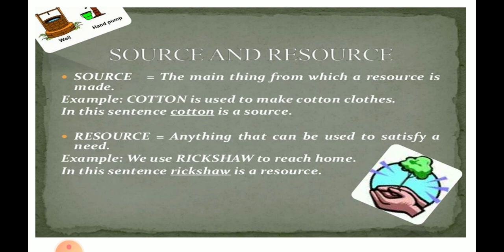For example, if you take a simple example, the sun is a source, sunlight is a resource. A well is a source and water is a resource. In the same way, what is given here as explanation: the main thing from which a resource is made is called a source. Cotton is used to make cotton clothes, therefore cotton is a source here. For example, a rickshaw is used to satisfy our need, therefore you can say rickshaw is a resource here.